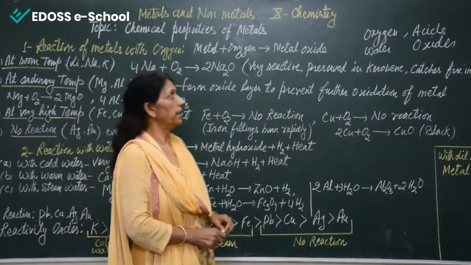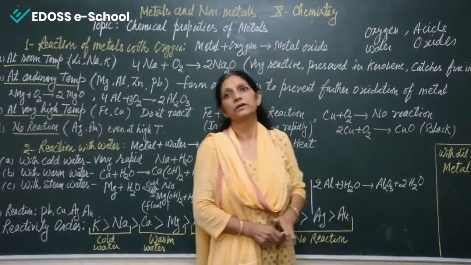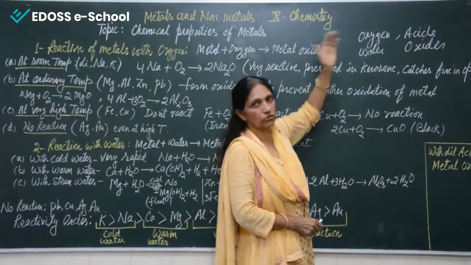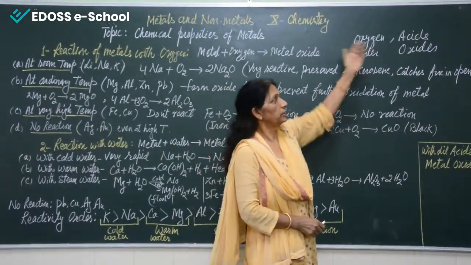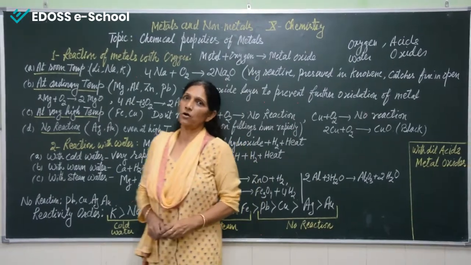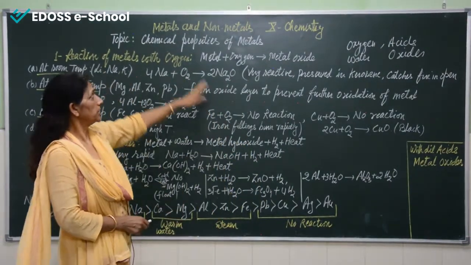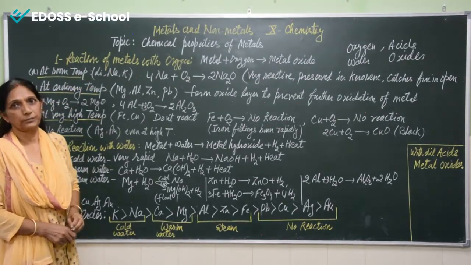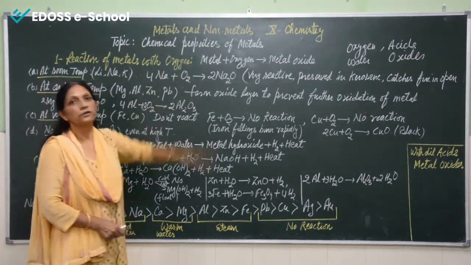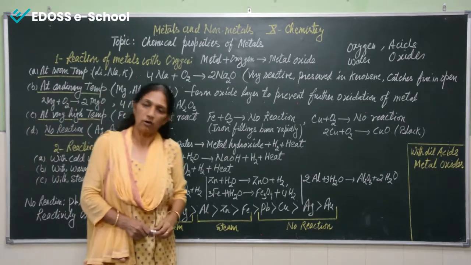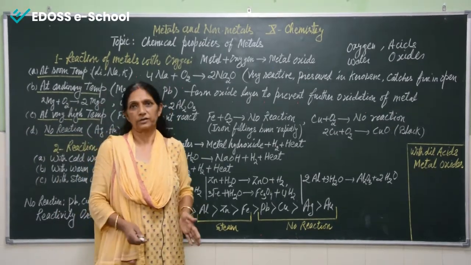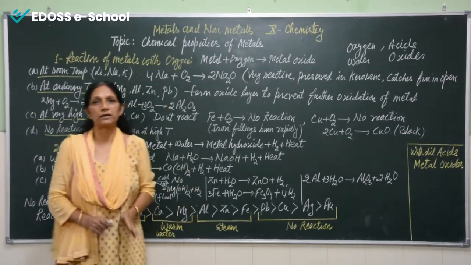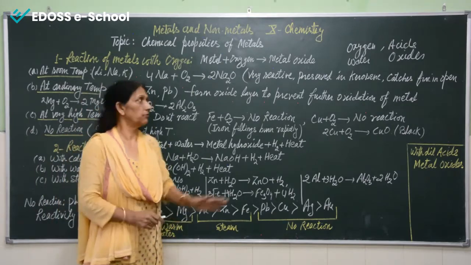The chapter is metals and non-metals, and the topic that we will discuss today is the chemical properties of metals. We know that metals react with different chemicals like oxygen, water, and acids, and they also form oxides. So the first property that we are taking is the reaction of metals with oxygen. Different metals react with oxygen, but the rate is different. Almost each and every metal reacts, only the rate is different.